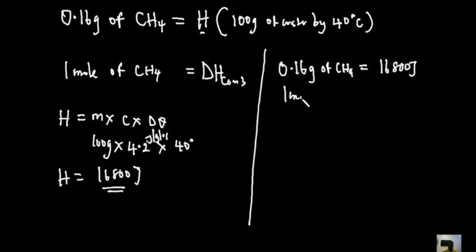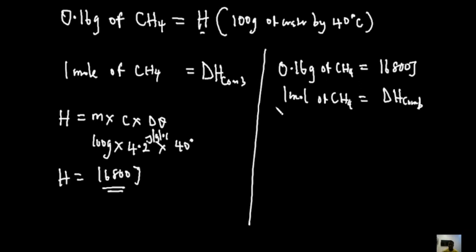Therefore, 1 mole of CH4 will now give the heat of combustion. So why are we using this? Because heat of combustion is the heat that is produced when 1 mole of that substance is combusted. So since 0.16 gram combusted gave 16,800, therefore 1 mole will now give what?